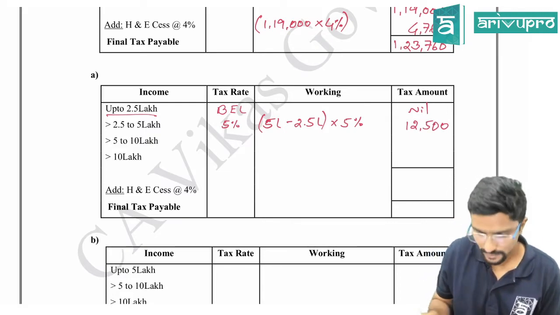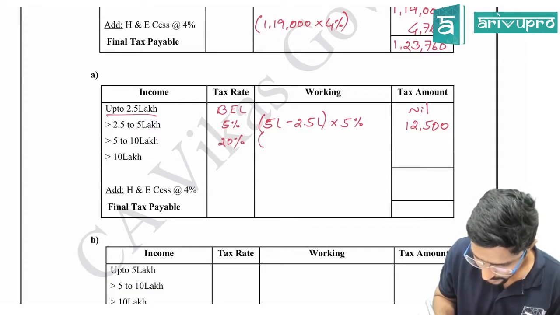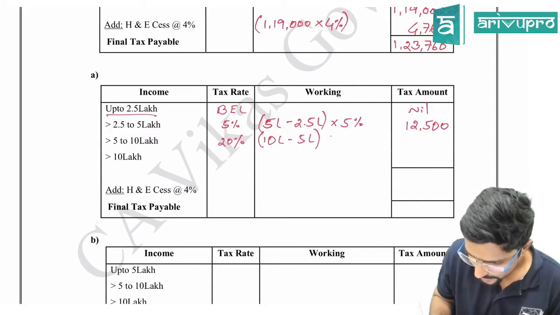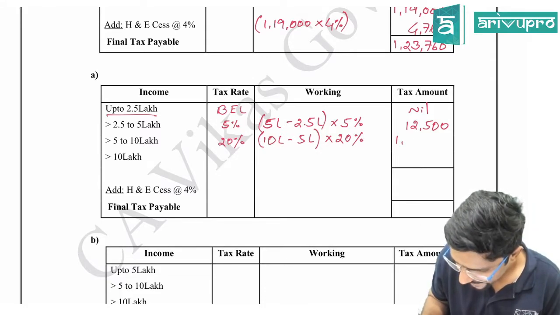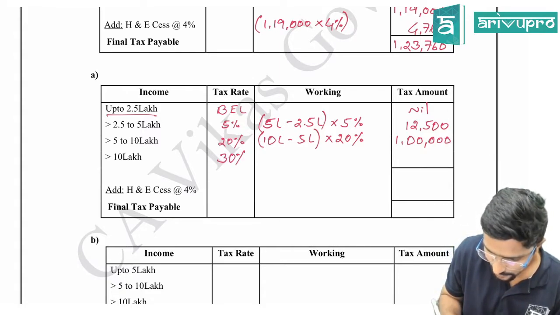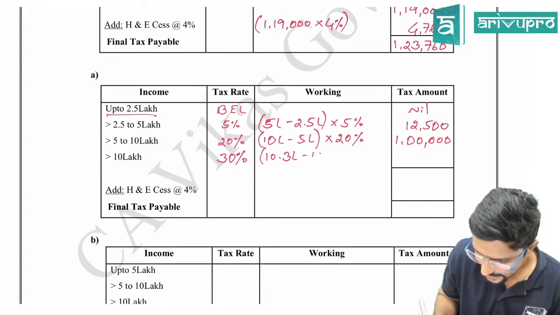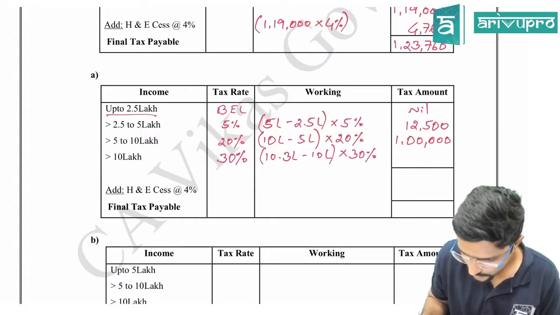Then more than 5 lakh, the rate is 20%. So 10 lakh minus 5 lakh into 20%, it comes to 1 lakh. Then more than 10 lakh, 30%, which is 10.3 lakh minus 10 lakh into 30%, which comes to 9,000.